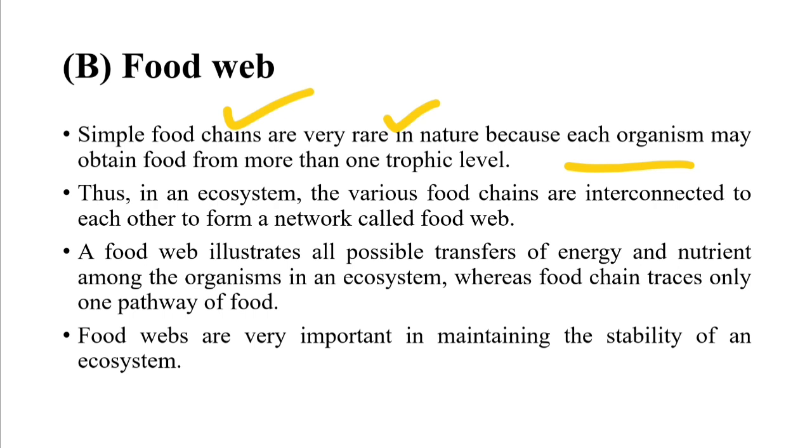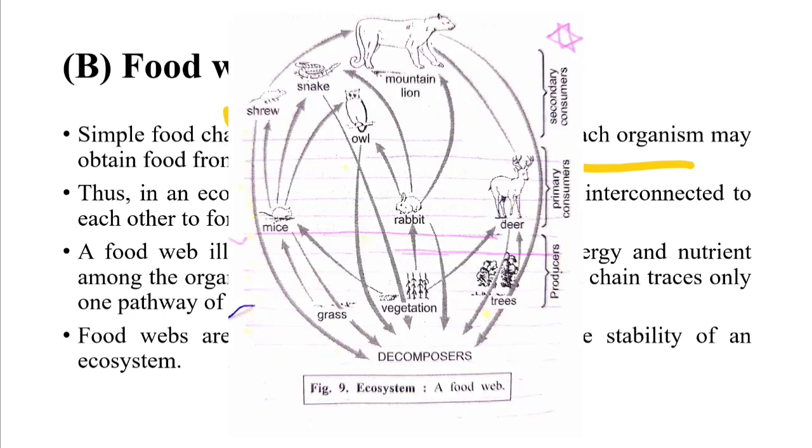That means grass may be eaten by the grasshopper, maybe by the rabbit, and the rabbit may be eaten by the wolf, or snakes, and maybe the reptiles may be eaten by the snakes. So in this way, these food chains are very interconnected with each other. They are not always straight. So this type of interconnected food chains is known as the food web.